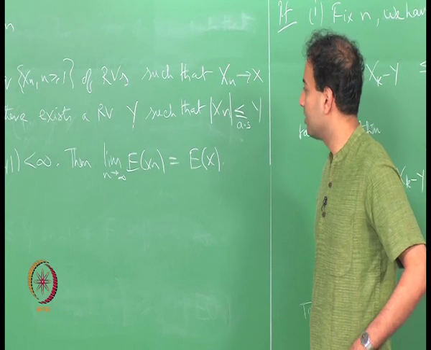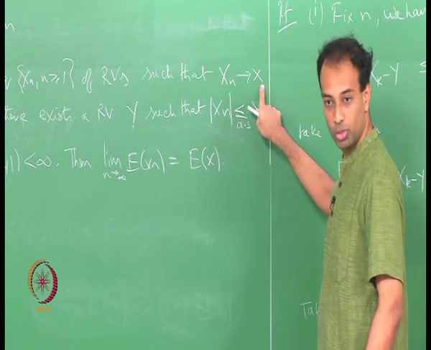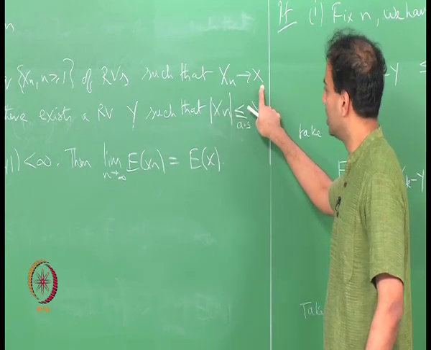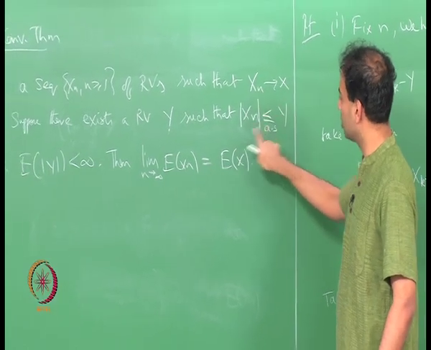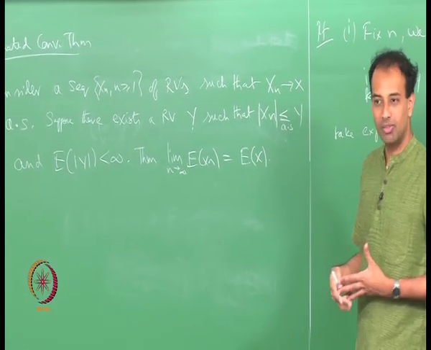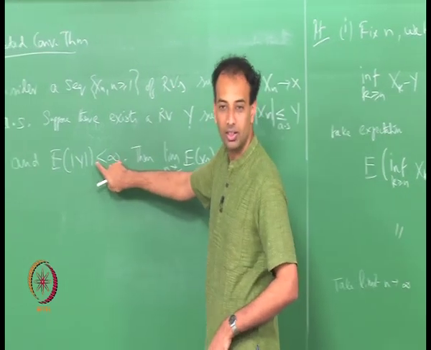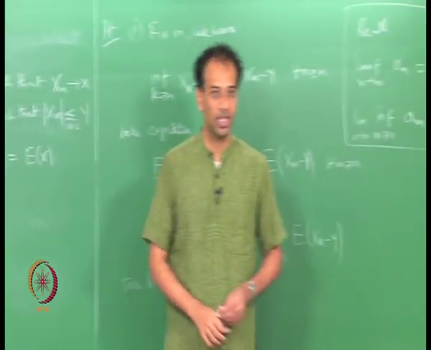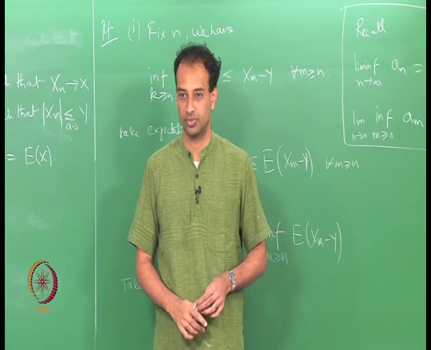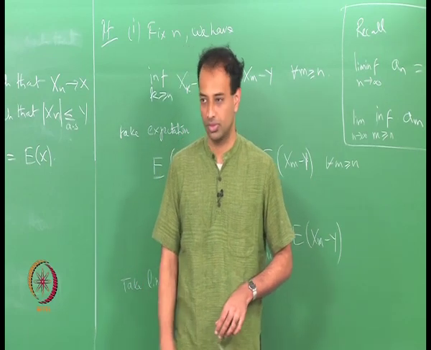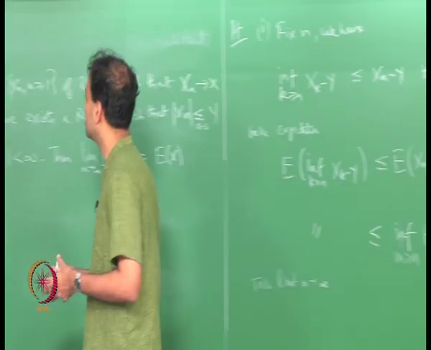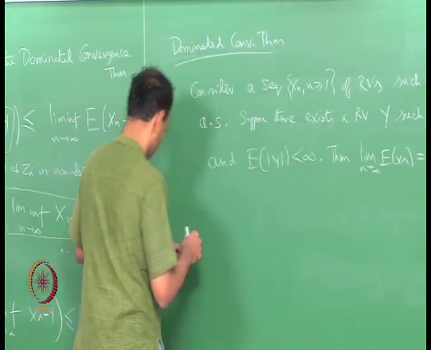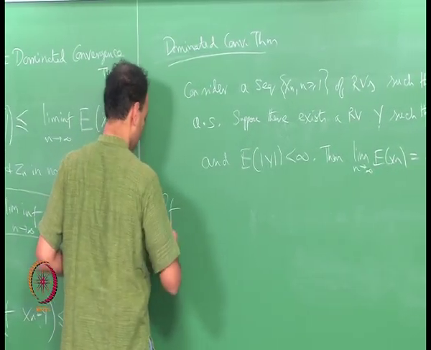Okay. So, you have a sequence of random variables converging almost surely to some other random variable, but these random variables are almost surely bounded above by some random variable y which has finite mean. Then you can interchange limit and expectation. Okay. So, let us prove this.